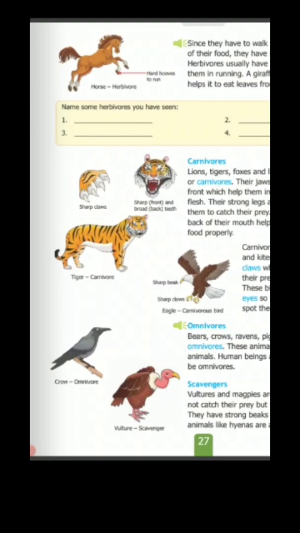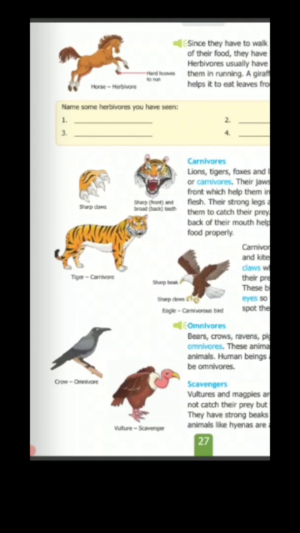They also have sharp cutting teeth at the front and flat grinding teeth at the back. The next category is carnivores, meaning the animals that eat the flesh of other animals are called carnivores, like lions, tigers, foxes, eagles, etc. These animals have long sharp teeth or beaks to tear the flesh.